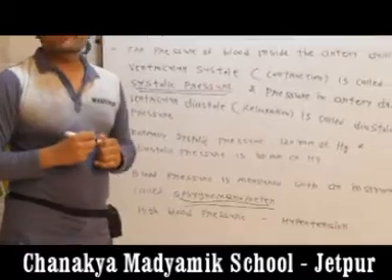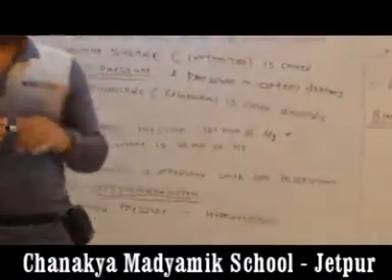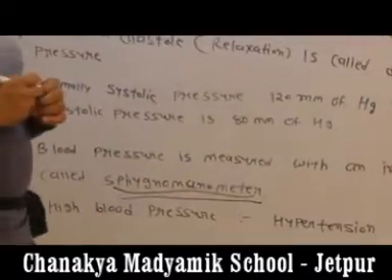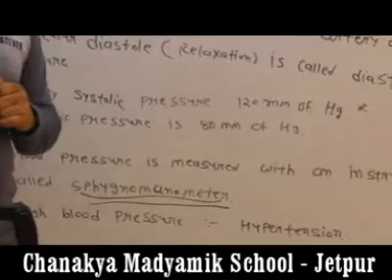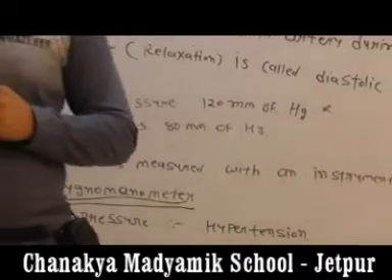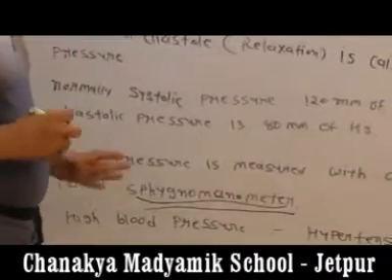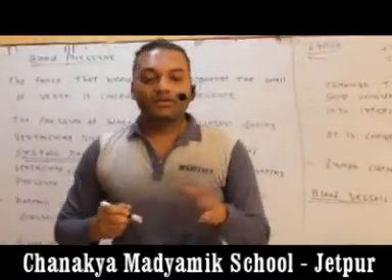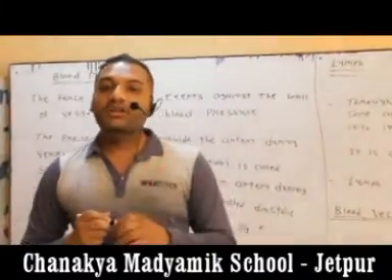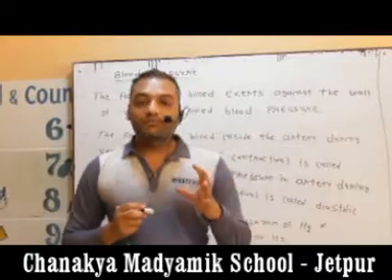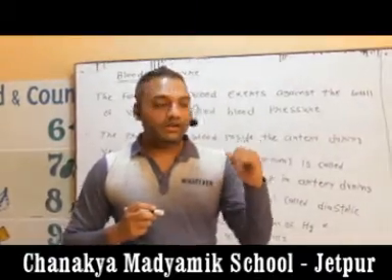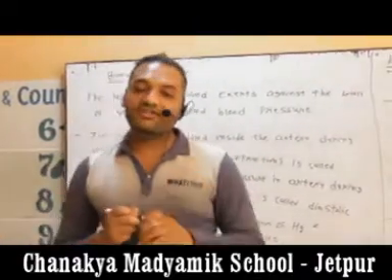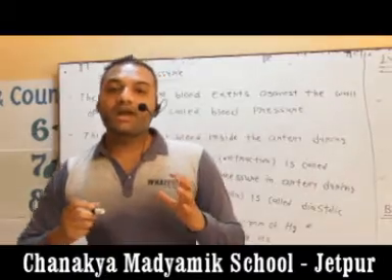Sphygmomanometer is important for 1 mark. How is it measured? The sphygmomanometer is useful for the measurement of blood pressure and hypertension. While we are taking more tension, the blood exerts force on the wall of the vessel. At that time we feel the hypertension.